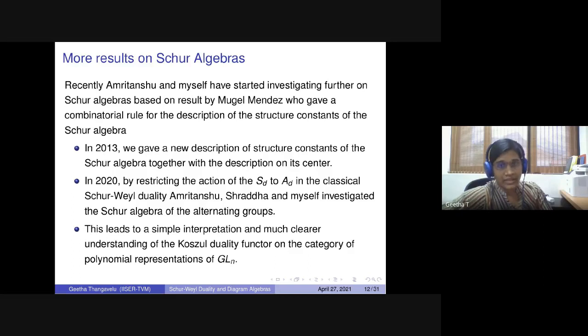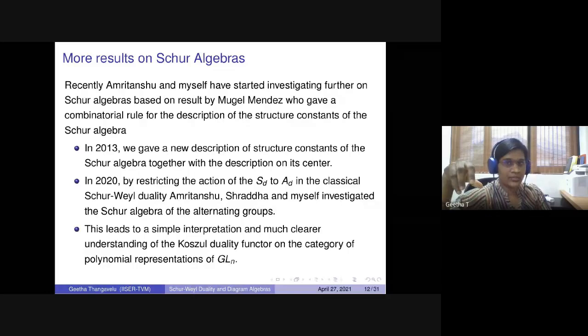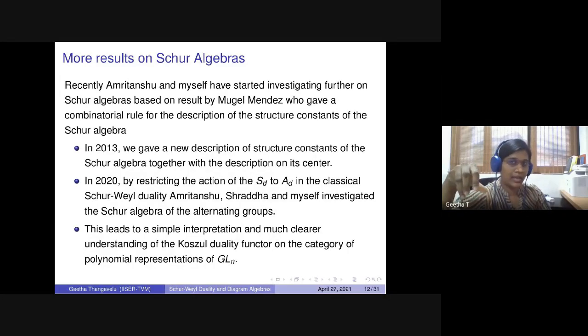Recently, with Amritanshu and Shraddha, what we have done is this. You have the symmetric group action on the tensor space. When you restrict this action of the symmetric group to the alternating group, what is the Schur algebra on the other side? Basically you are looking for something bigger, and this was already studied by a few people, Regev, Henke, like that.